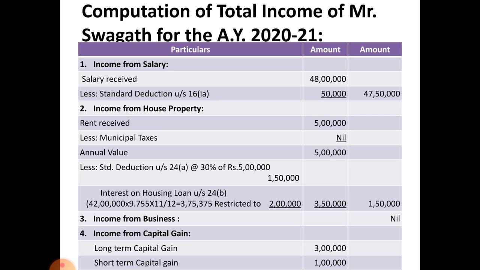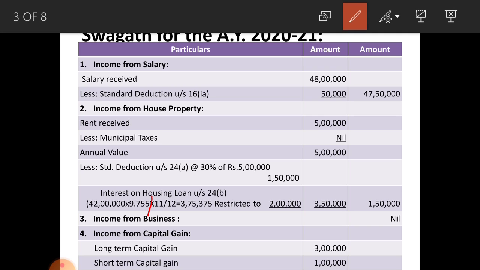From this you have to deduct two things, that is standard deduction at the rate of 30% of 5 lakh, amounting to rupees 1,50,000, and interest on housing loan under section 24 subsection B. The loan amounts to rupees 42 lakhs at the rate of 9.75 percent, make that correction, for 11 months, because the loan was borrowed on 1st May, that amounts to rupees 3,75,375, restricted to 2 lakh under section 24.